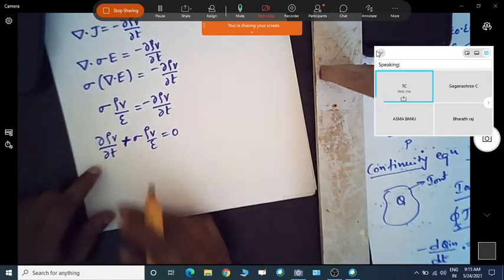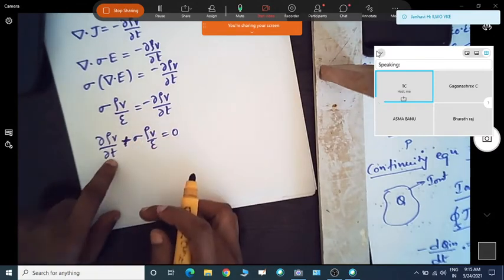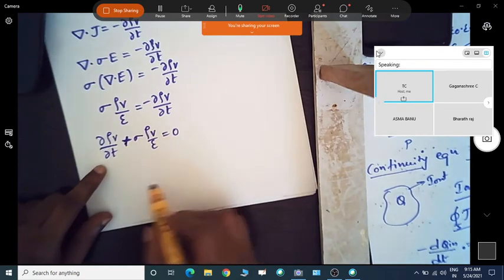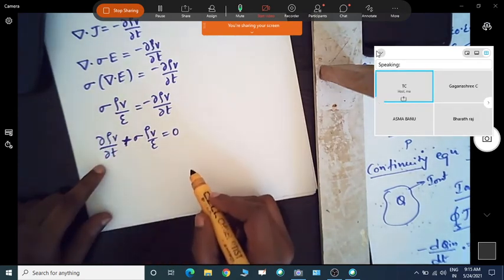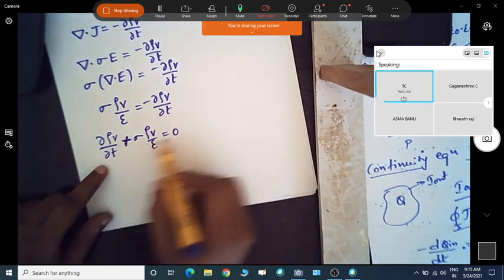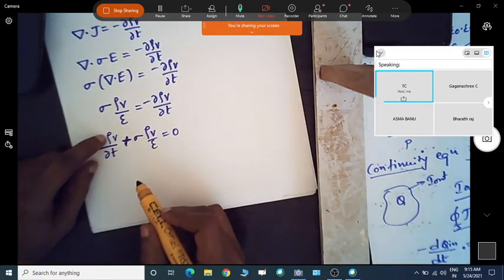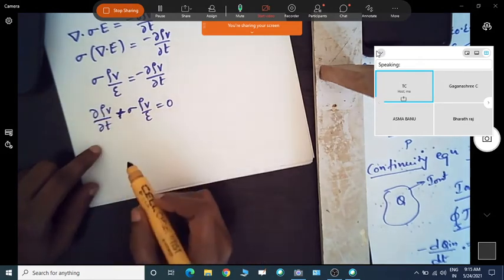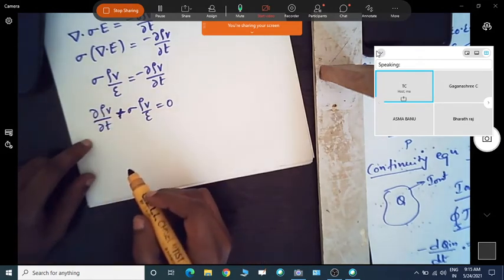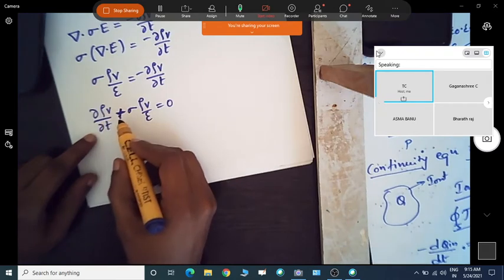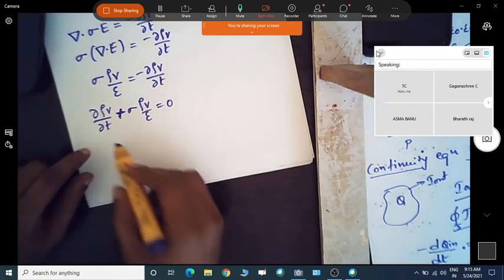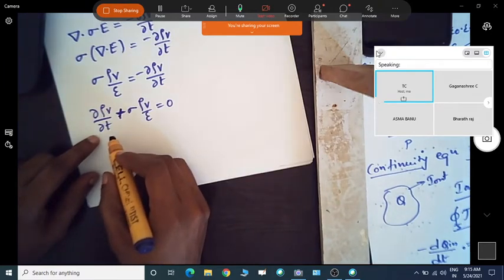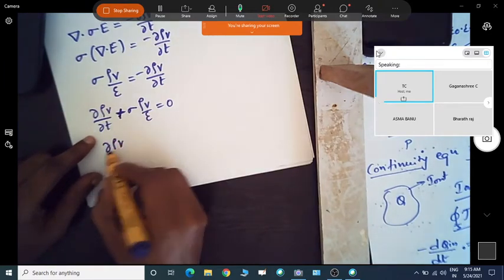Now you can see that rho v is varying with respect to t. This is a homogeneous linear ordinary differential equation. We can easily solve for rho v by separating the variables. We might have studied the technique of separating the variables. Just take rho v on one side and t on the other side. If I do it like that, what will we get? We will get del rho v by del t.